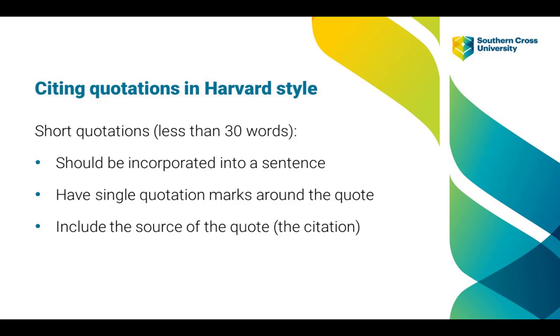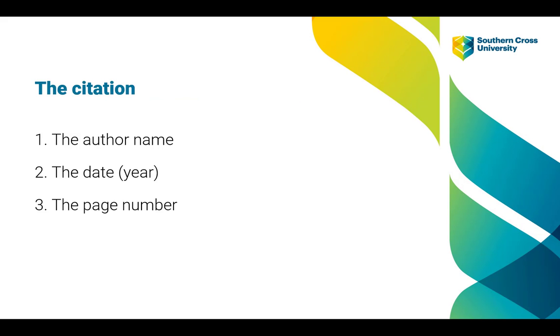So these are the rules for using short quotations. They should be incorporated into a sentence, and because we're copying the exact words of the author, we need to put single quotation marks around the quote. Finally, we need to include the source of the quote, and this is our citation. So let's have a closer look at the citation in Harvard style. The citation should include 3 pieces of important information: the author's name, the year, and the page number.